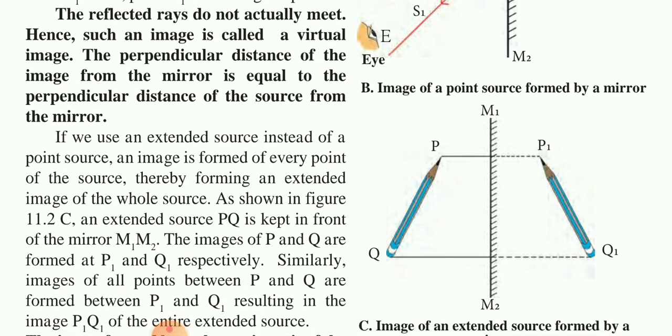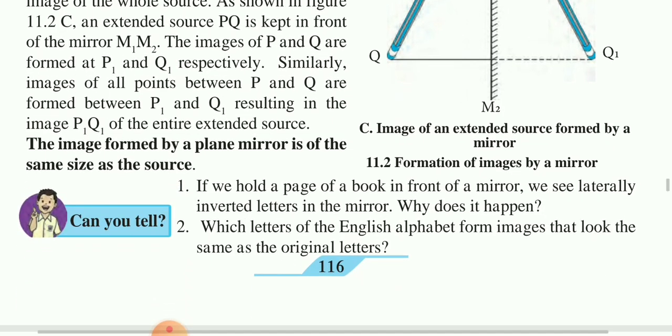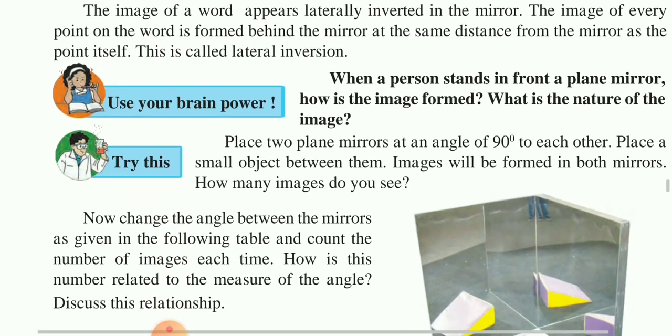Here it is given that the image formed by the plane mirror is of the same size as that of the source. Here a pencil is in front of the plane mirror, and its image is also shown to be the same size. We get ready in front of the plane mirror so that it tells us the exact thing, whether something is wrong in our dress up or in our looks. So these were the plane mirror.